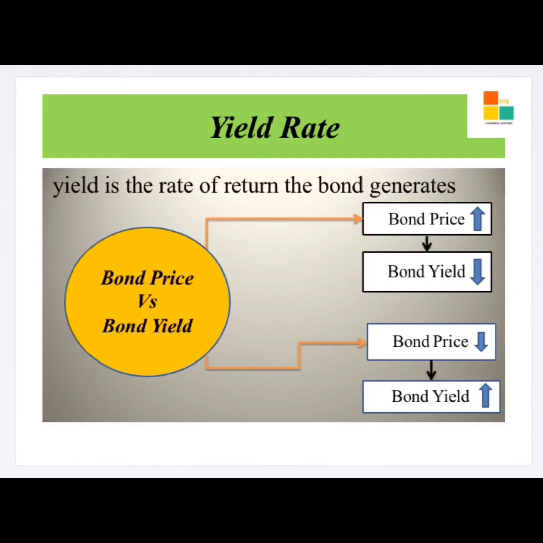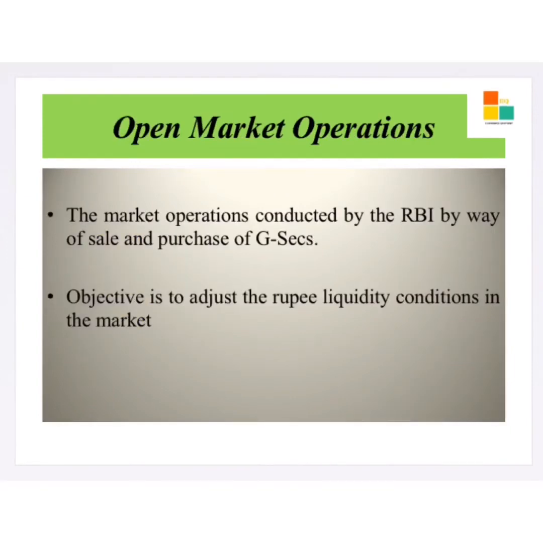From this, you can understand that the yield rate is inversely proportional to the market price. That is, if the market price of the bond increases, then the yield will be reduced. If the market price is decreased, then the yield will be increased. Based on the yield rate on long-term bonds, the banks fix the interest rates on long-term loans. The Operation Twist undertaken by RBI is primarily aimed at managing the yield on the bonds. Therefore, you have to be clear with the concept of yield rate. Let's see the concept of open market operation.